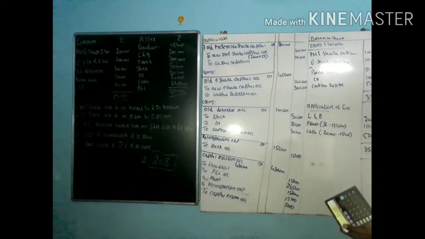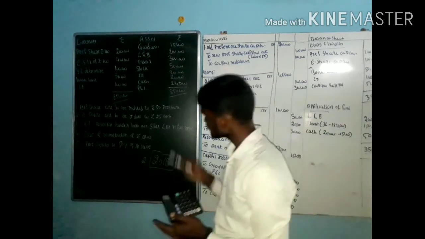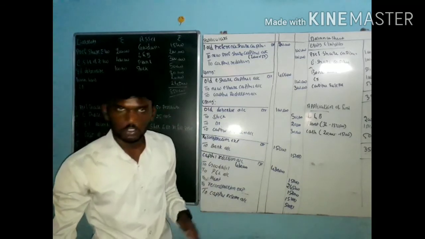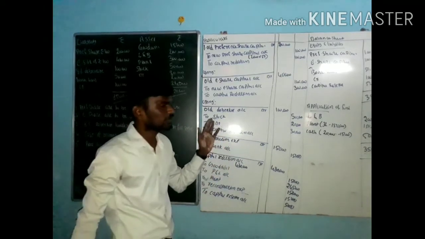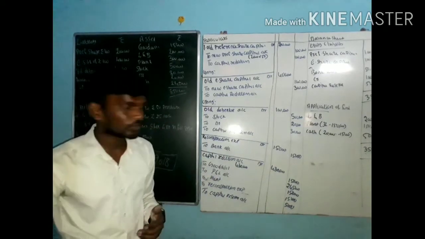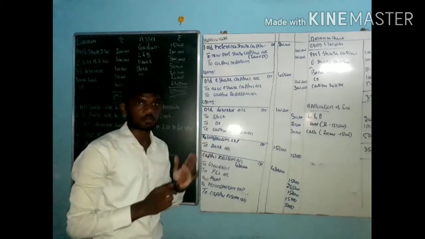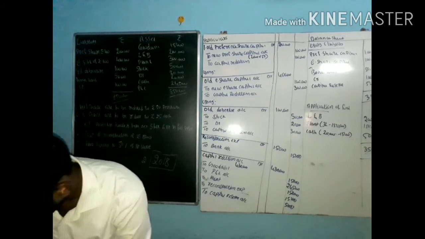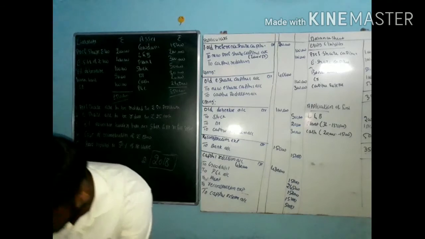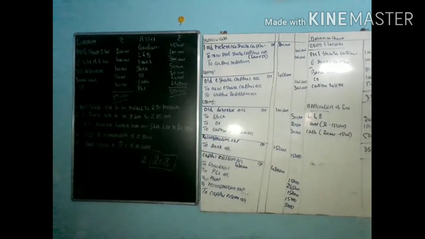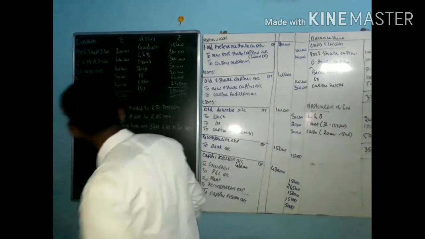This is how we prepare the balance sheet and journal entries under internal reconstruction. If you follow the 14 marks question, you can easily follow the 6 marks question as well. And one more thing: sometimes we are asked to prepare the capital reduction account. If they ask for the capital reduction account, how do we prepare it?